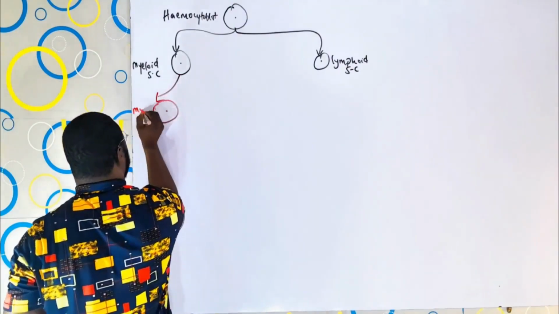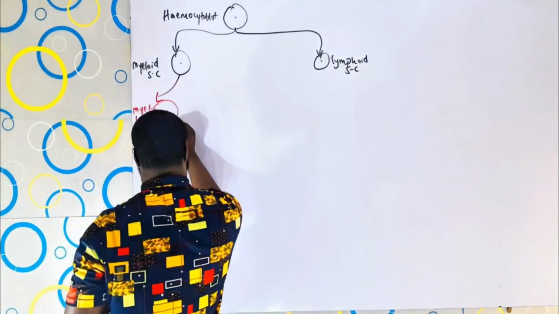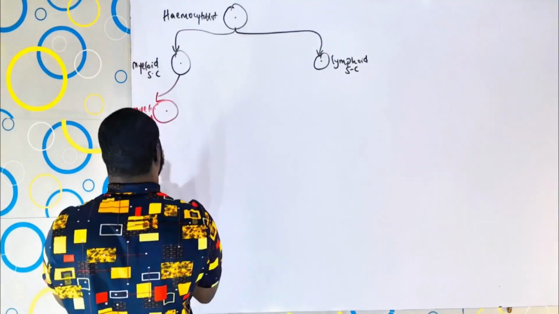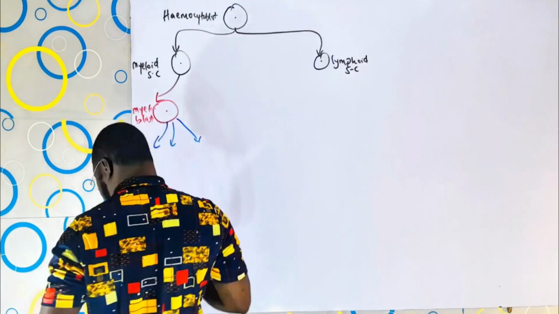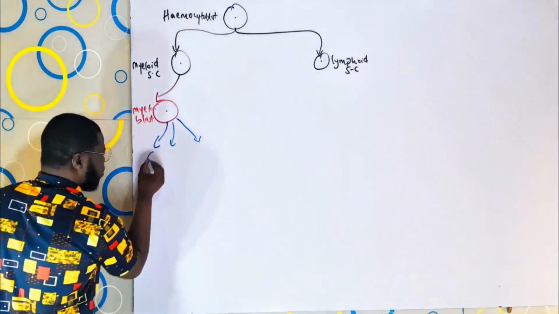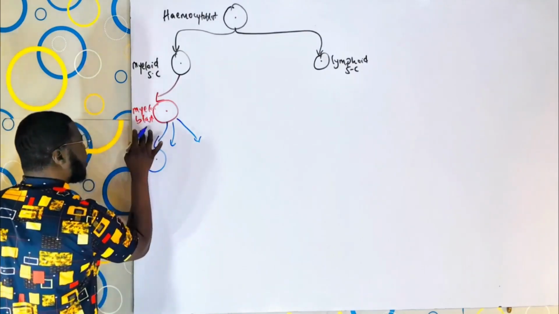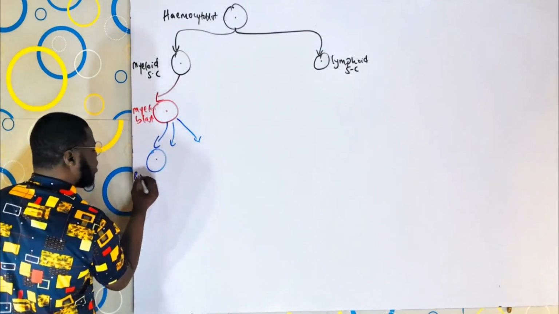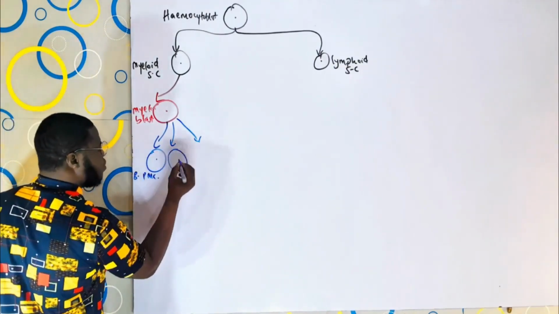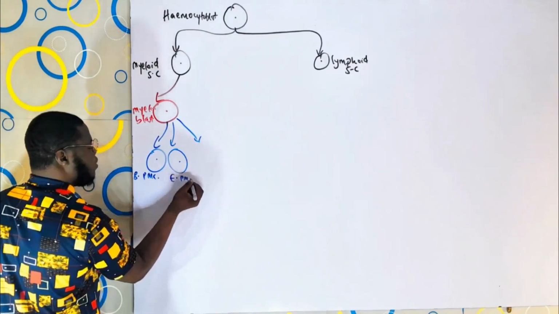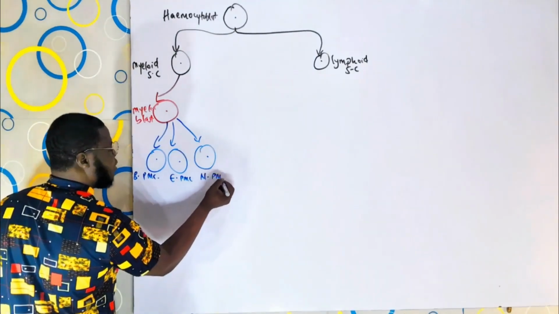And from that, if you are creating a granulocyte, you will have a myeloblast first. And then the myeloblast will start dividing to form the precursors of the 3 cells. So you have the first one, which is your promyelocyte now. Basophilic promyelocyte, and another one eosinophilic promyelocyte and neutrophilic promyelocyte.